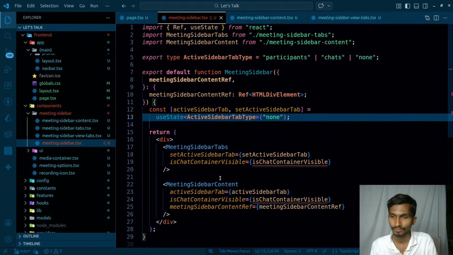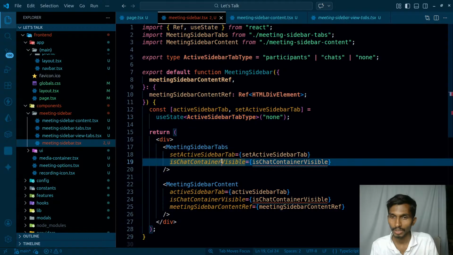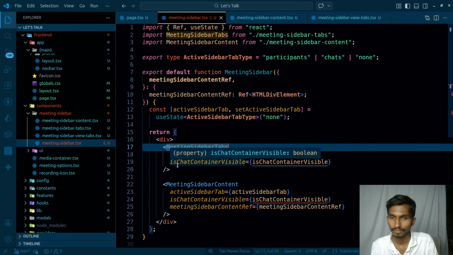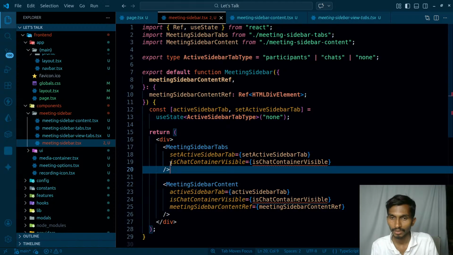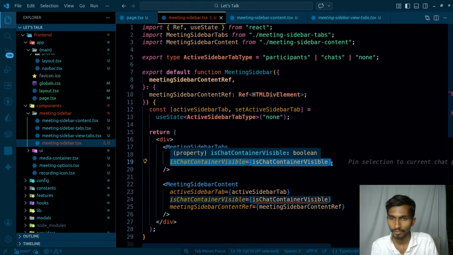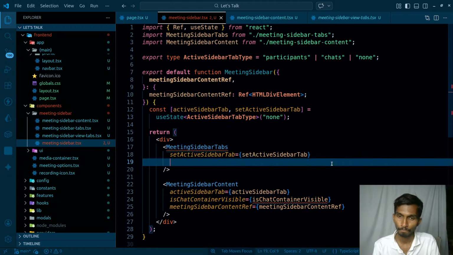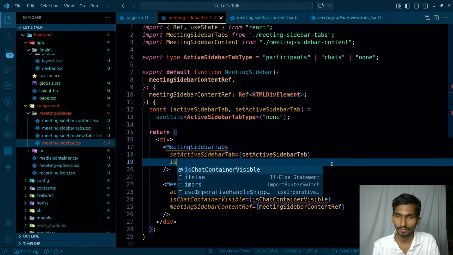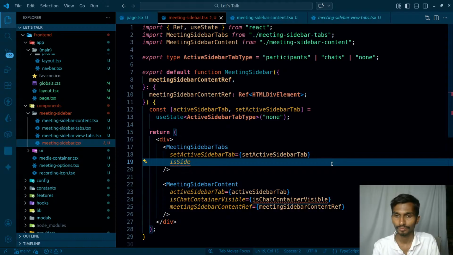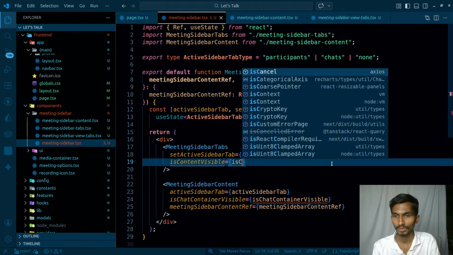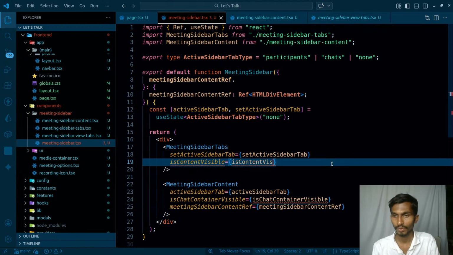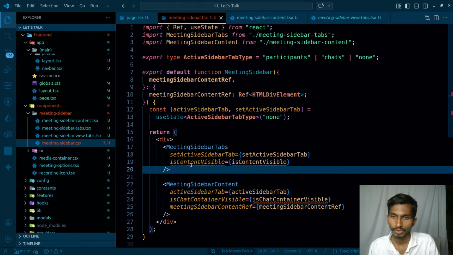Let's simply close this. This is not going to be chat container, this is going to be the sidebar, right? So is sidebar visible? Is the sidebar content visible is going to be equal to is content visible. That's mainly going to be the content. I'm going to make it a state and I will be changing it on that basis.